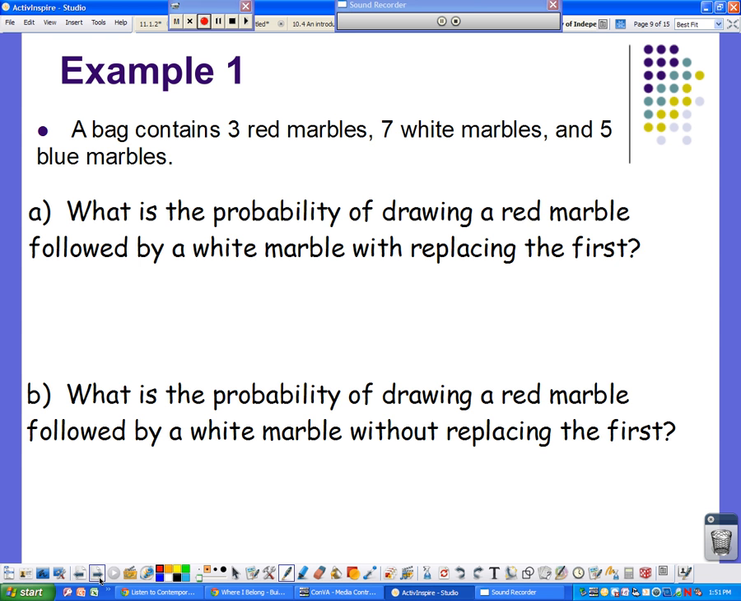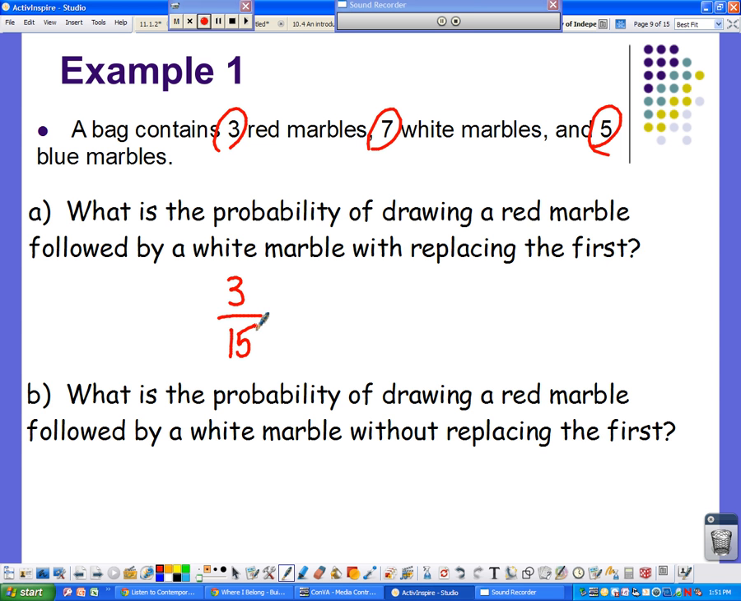So we do know the bag contains 3 red marbles, 7 white marbles, and 5 blue marbles. So in A, we want to know what is the probability of drawing a red marble followed by a white marble with replacing the first one. So first of all, let's just take care of the first event. What's the probability of drawing out a red marble? We're going to get 3 out of our total. 3 plus 7 is 10, 5 more makes it 15. So we have 15 possibilities.